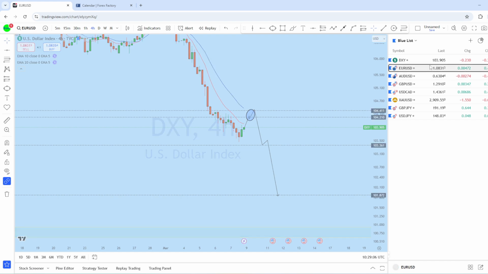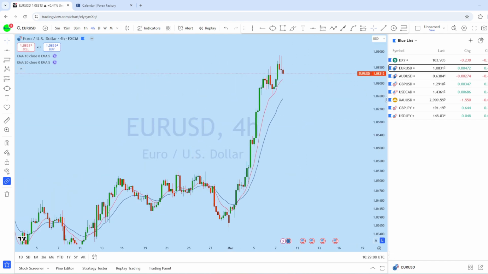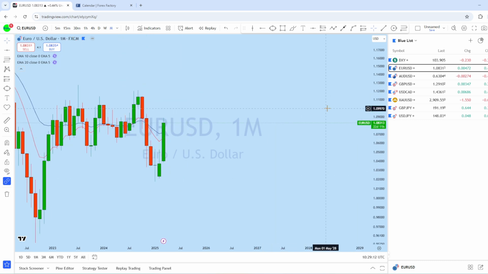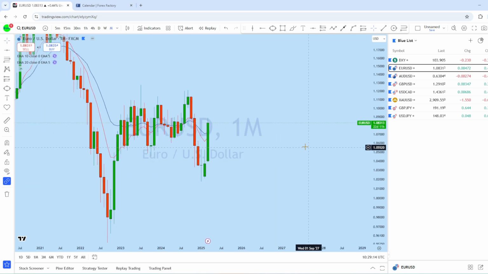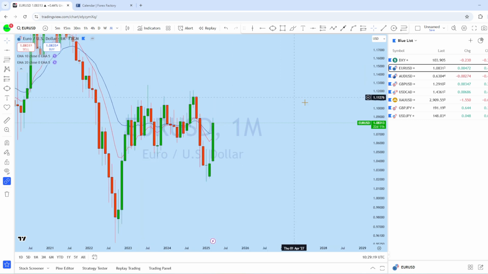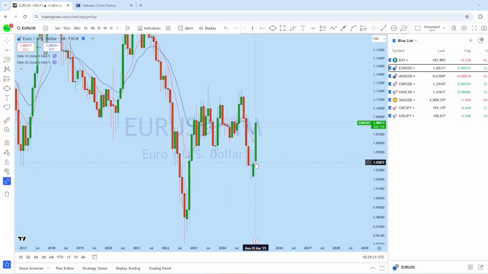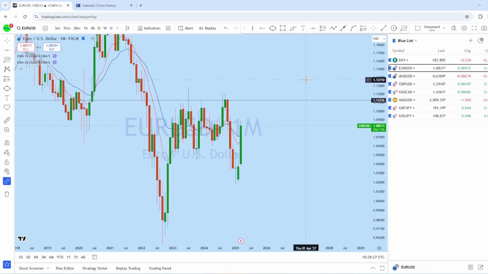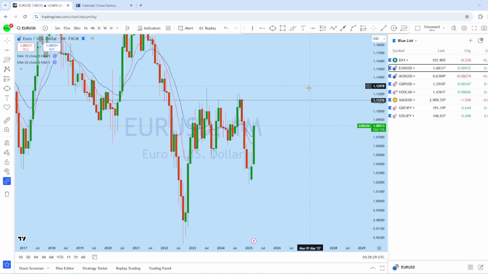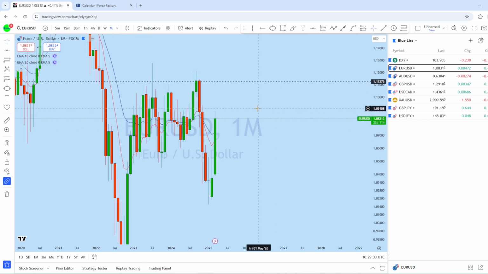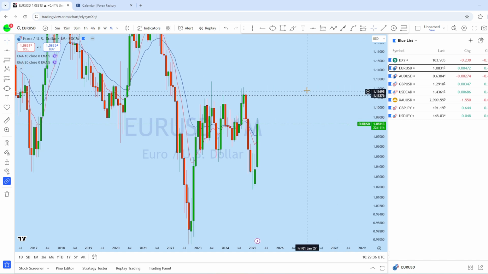starting again with EURUSD to see how the market might be evolving. Looking at the monthly chart on EURUSD, this is the monthly price action, on which there has been a significant bounce. As this market has got a strong bounce to the upside, we could see the price ultimately breaking to the upside to retest this monthly resistance, therefore expecting continuation to the upside on the monthly for the long-term picture on EURUSD.